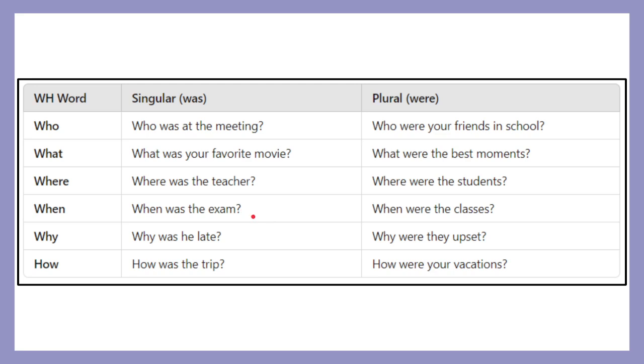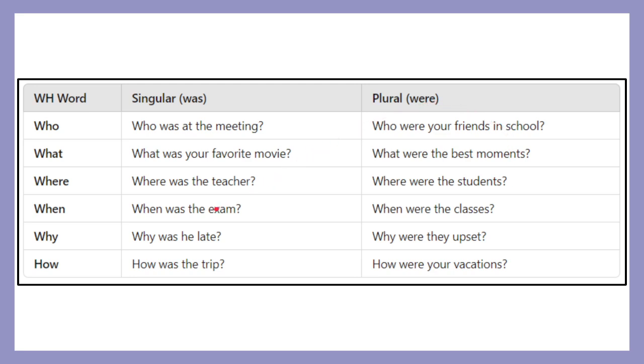Okay, so WH questions. Who, what, where, when, why, and how? Who was at the meeting? Singular. Who were your friends in high school? Plural. What was your favorite movie? Singular. What were the best moments? Plural. Where was the teacher? Singular. Where were the students?